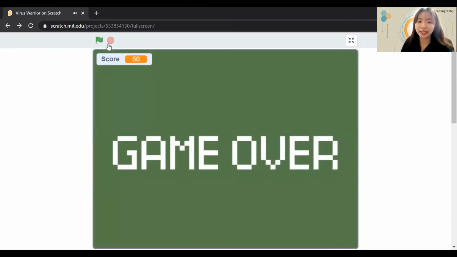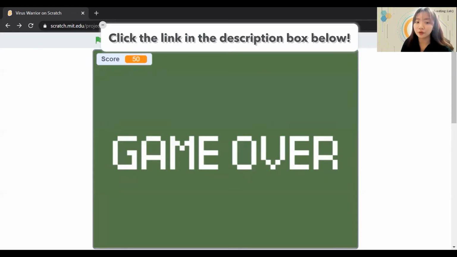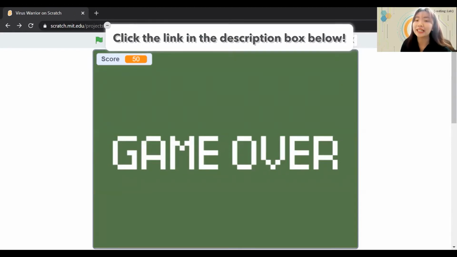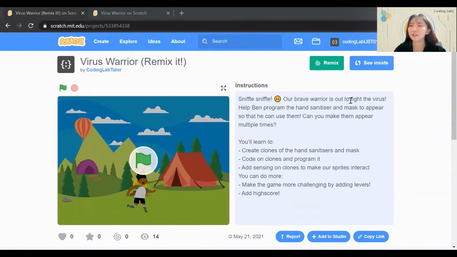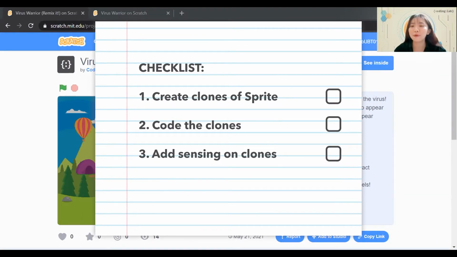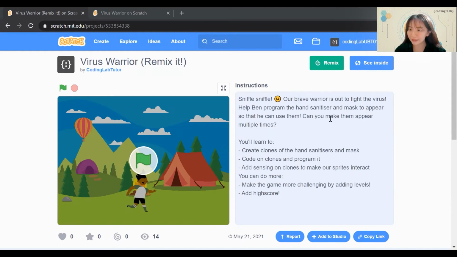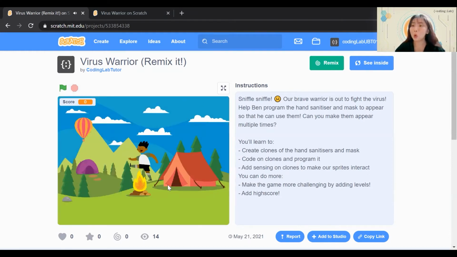Now that you have seen the game, let's log in to our Scratch account and click on the project in the description box below. Our brave warrior is up to fight the virus. Help Ben program the hand sanitizer and mask to appear so that he can use them. Can you make them appear multiple times? As you can tell, only the virus clones are appearing. Hence, we'll need to remix our project so that our hand sanitizer and mask appear too.